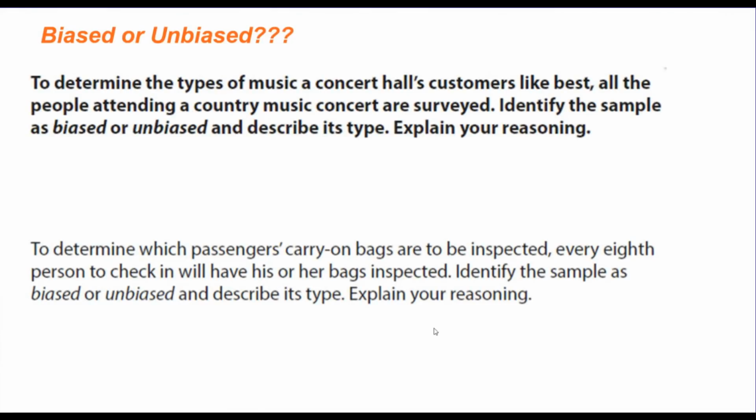So let's take a look at some example scenarios here, and we need to decide, are these biased or are these unbiased? Are they good samples or are they bad samples? So to determine the types of music a concert hall's customers like best, all the people attending a country music concert are surveyed. Identify the sample as biased or unbiased and describe its type and explain your reasoning.